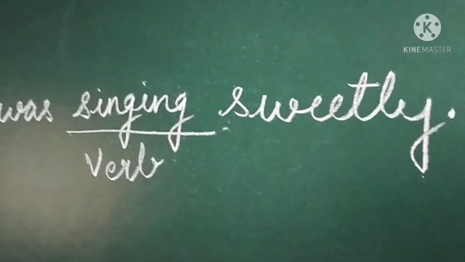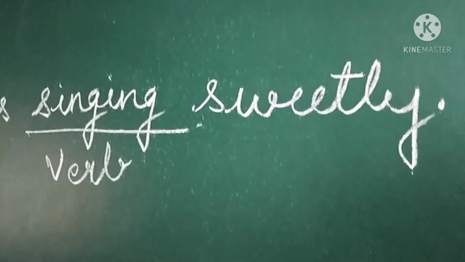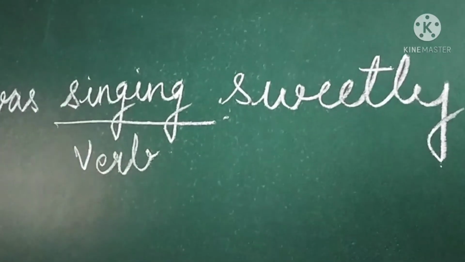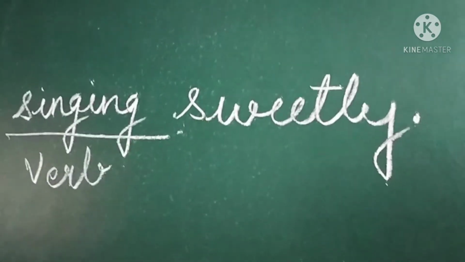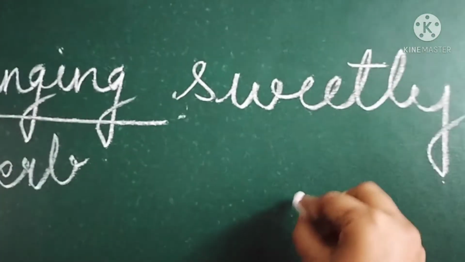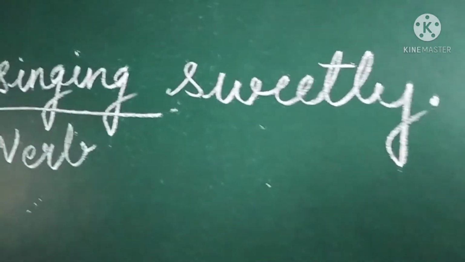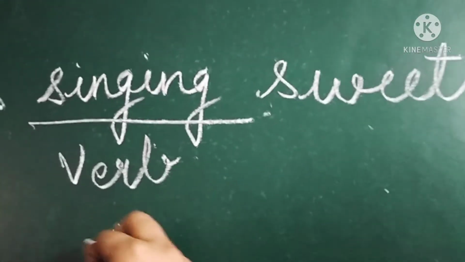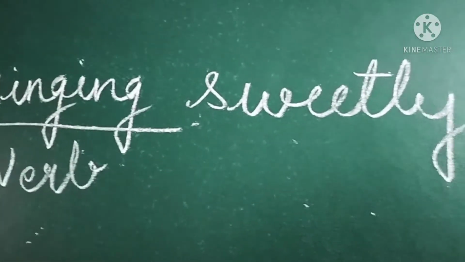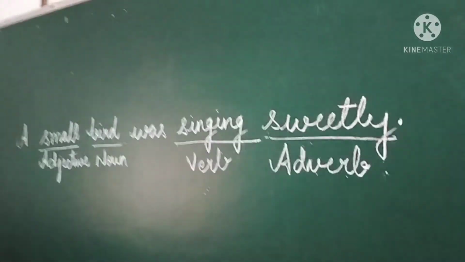Now what is this word sweetly doing? This word sweetly is describing the word singing. How is the bird singing? कैसे sing कर रहे हैं bird? Bird is singing sweetly. That means this sweetly is describing this word. Singing को describe कर रहा है ना? Word sweetly is describing the word singing. That means it is describing verb. Verb के बारे में बता रहा है. So this is called adverb. So this is our adverb.